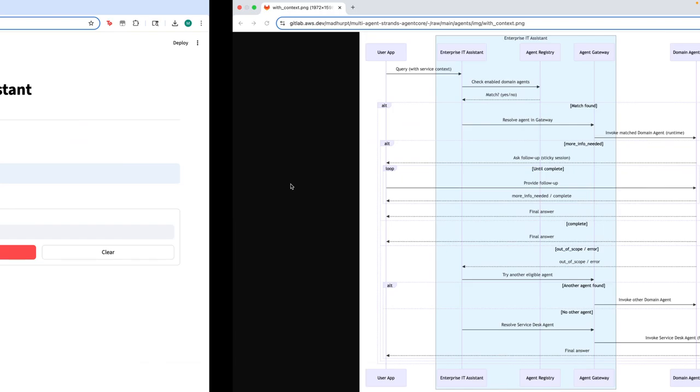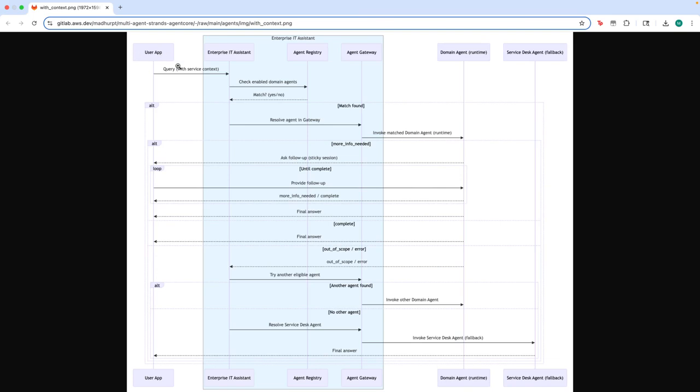So quickly showing you what the flow would look like. Let's say I'm a user that comes in with some sort of context that, hey, I'm a user of the development tool service. The first thing that would happen is that the request would hit my enterprise IT assistant, which is nothing but a Strands orchestrator graph. And that graph has multiple nodes. One of the nodes has logic to check whether this user is coming in with some sort of metadata within the request that contains some product context. If that user is from development tools or any other product, let me make an API call to the agent registry, which is essentially the catalog.